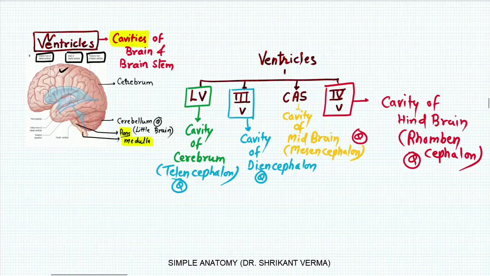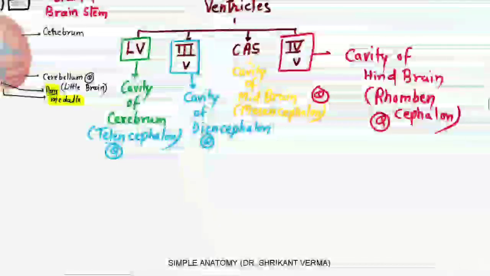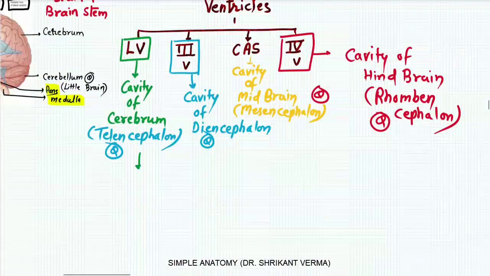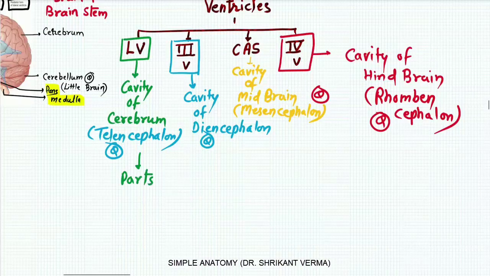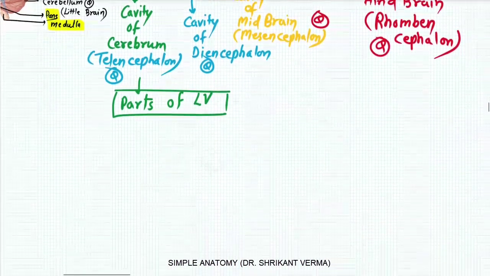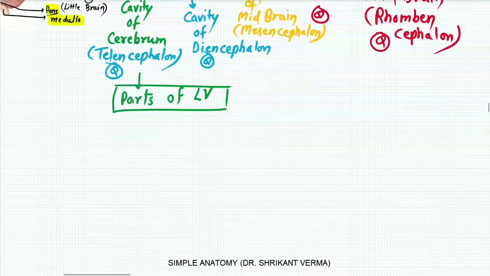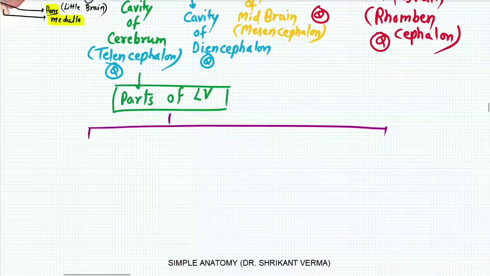From this image, you can again learn the parts of the lateral ventricle. What are the parts of the lateral ventricle? As you have seen in the image, the lateral ventricle has four parts.